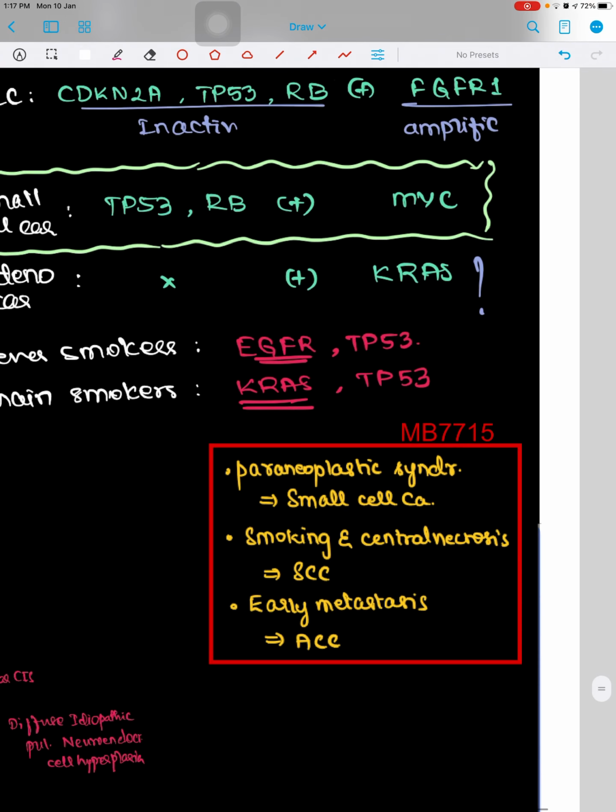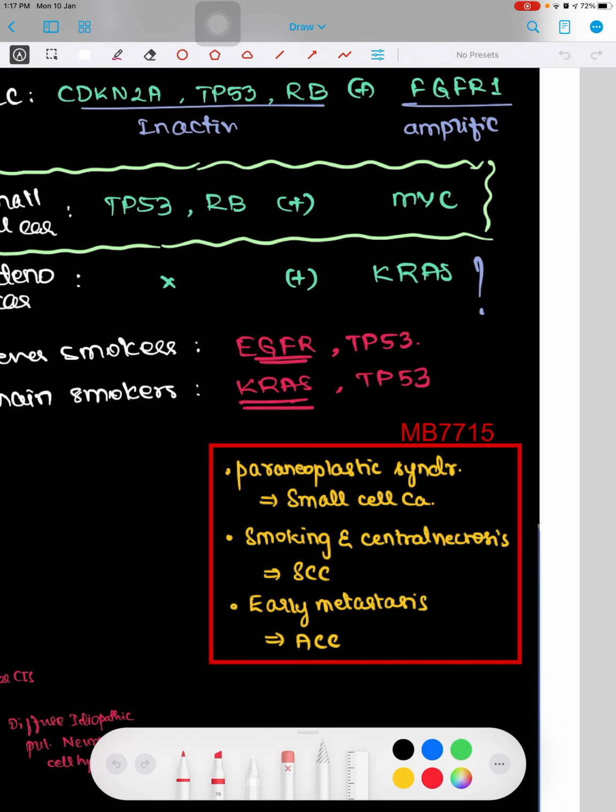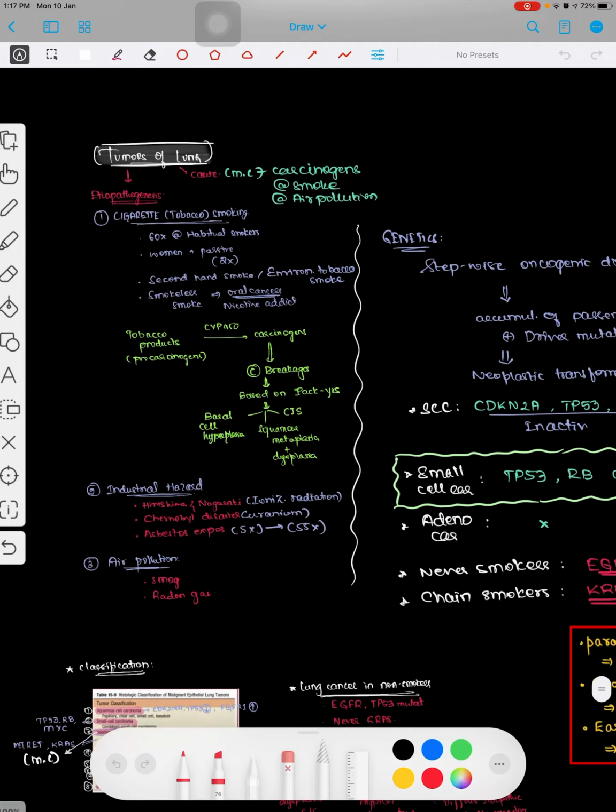For example, small cell carcinoma, if they have asked, I'll mention the most common type of lung tumor that is going to cause paraneoplastic syndrome is the small cell carcinoma. And if they ask squamous cell carcinoma or bronchogenic carcinoma, it is due to smoking, and central necrosis will be there most commonly. This is the typical feature of squamous cell carcinoma. In case of adenocarcinoma, this is the most common tumor which is going to cause early metastasis. That much you have to mention as a golden point for the first point.